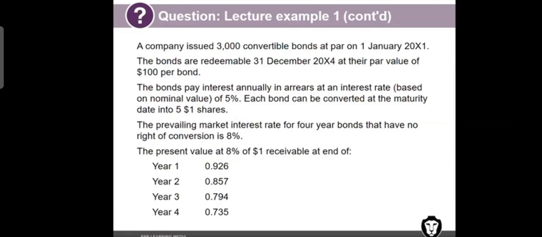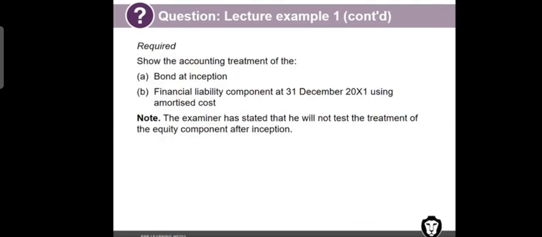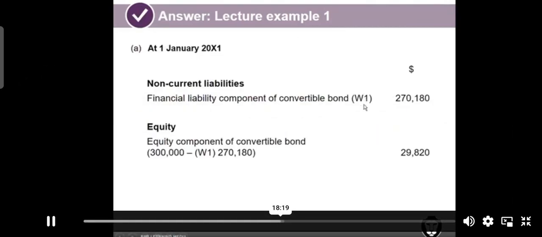So how much cash did you get? 300,000. But your liability is not 300,000. Liability we have to calculate. How do you calculate your liability? I will show you.